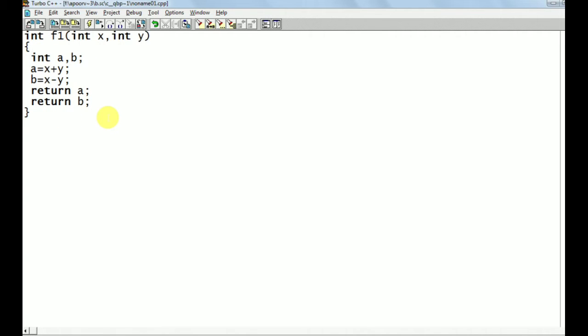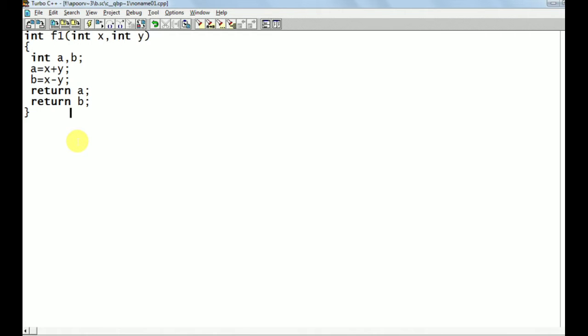It is not possible in C, C++ or Java, and in Python also you cannot write like this. Why is it not possible? Because return is a jumping control structure. Return a means it comes out of the function. So when it executes return a, execution comes out of the function, and this return b statement will not be reached. It will not give any error, but it will give us a warning.